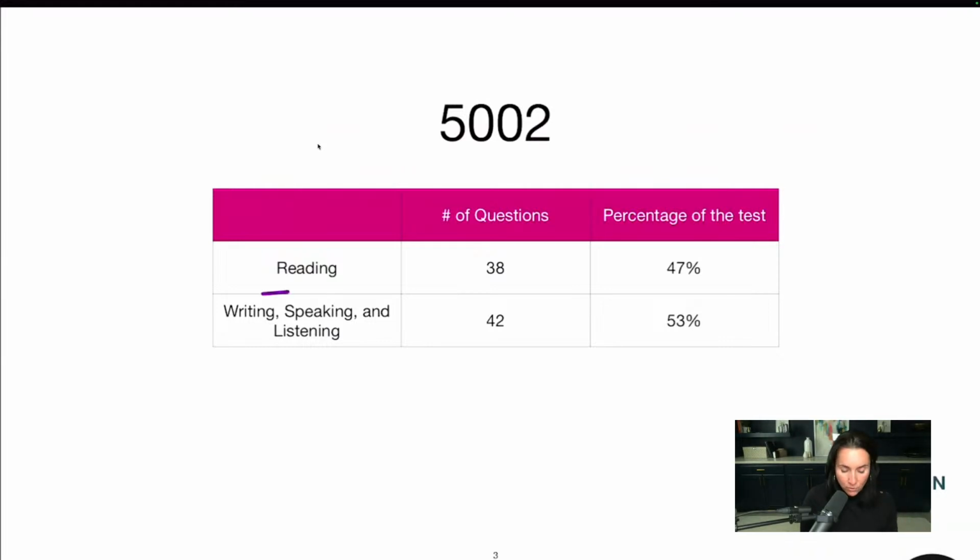All right. So for the 5002, there are 2 main sections: reading, which is 38 questions.